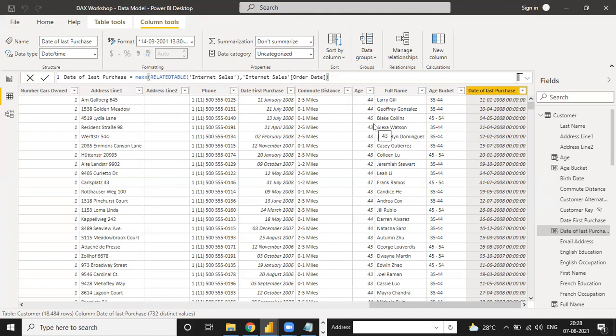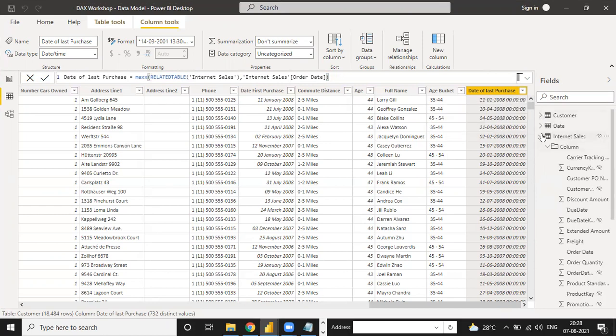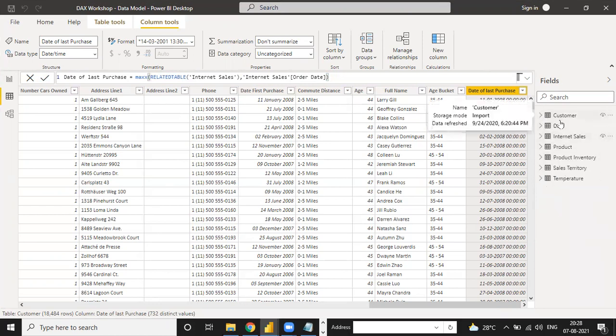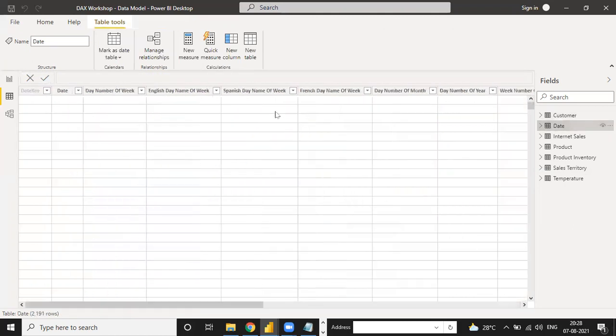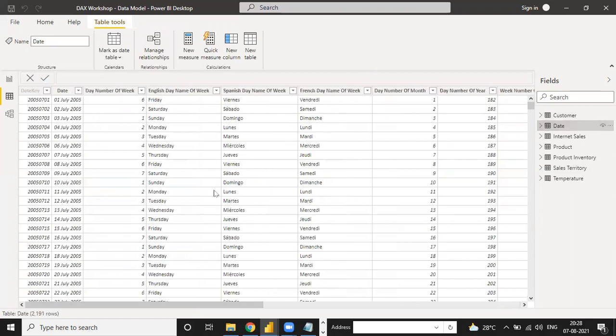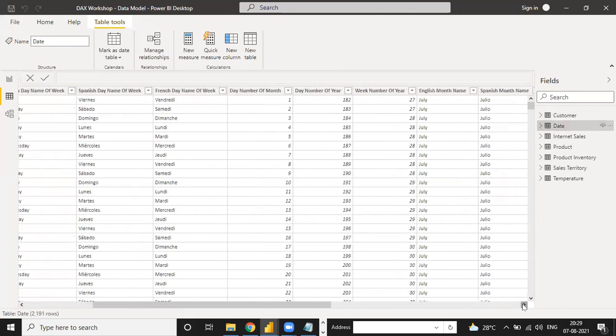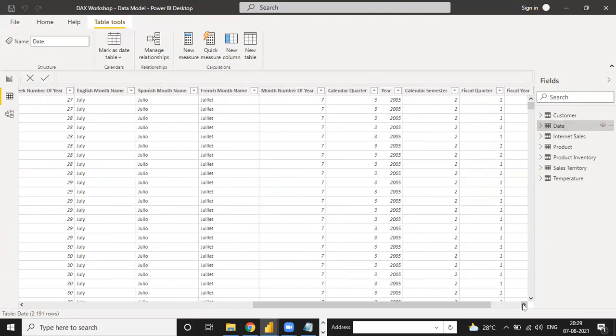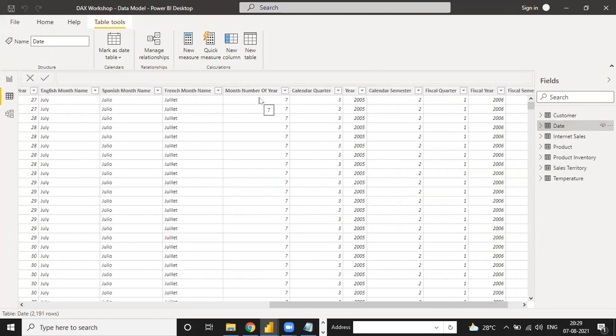So next, suppose our customer table is over, and now we are done with the date table. For the date table, when we pull out the date table, we have date number of week, English, Spanish, date number of year, month name, Spanish, July 2005, and month number of year.